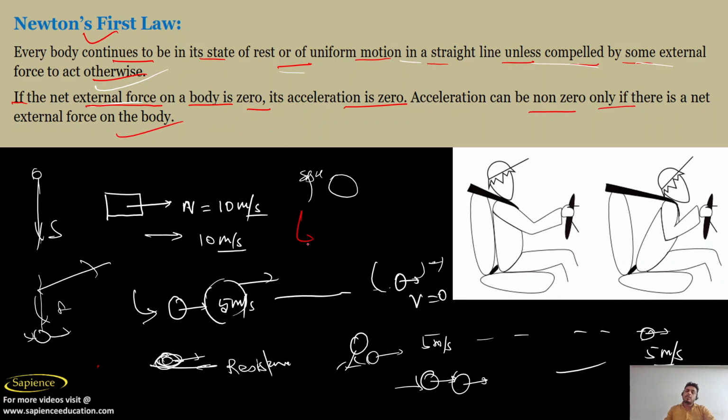Whenever force is applied, there is an acceleration. Whenever no force is applied, no acceleration is there. So if net force is not equal to 0, then acceleration is also not equal to 0. And if net force is equal to 0, then acceleration is equal to 0.